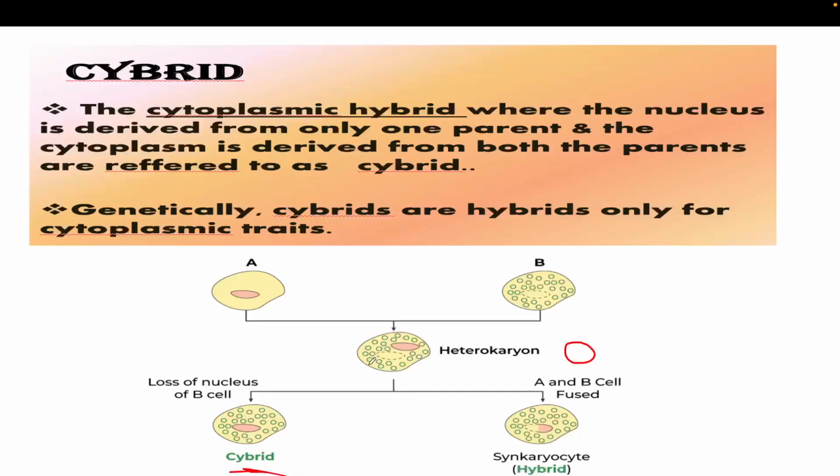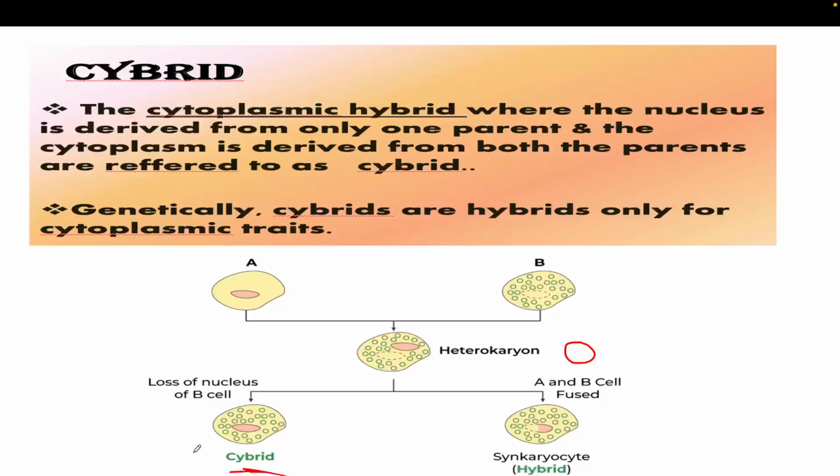Okay, so this is the basic difference, but the fusion and the growth of the plant remain the same, like we have seen for the somatic hybrid. The cybrid will work like that only. The only difference is what kind of changes you want. If you want the whole characteristic, cytoplasmic as well as genetic, then you need to fuse the complete cell material of one to another.